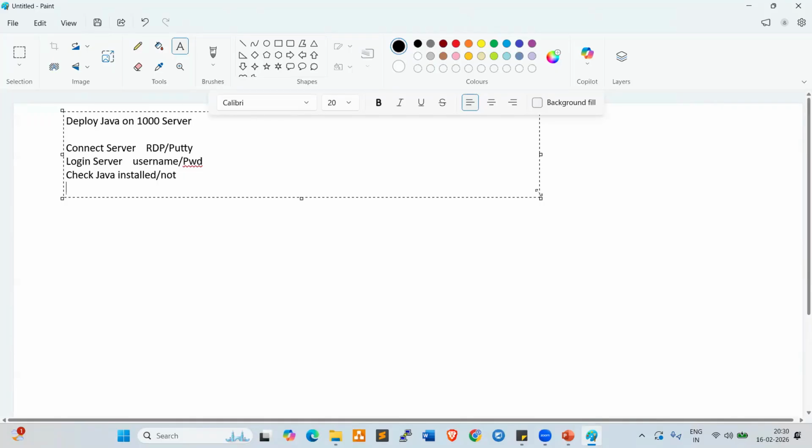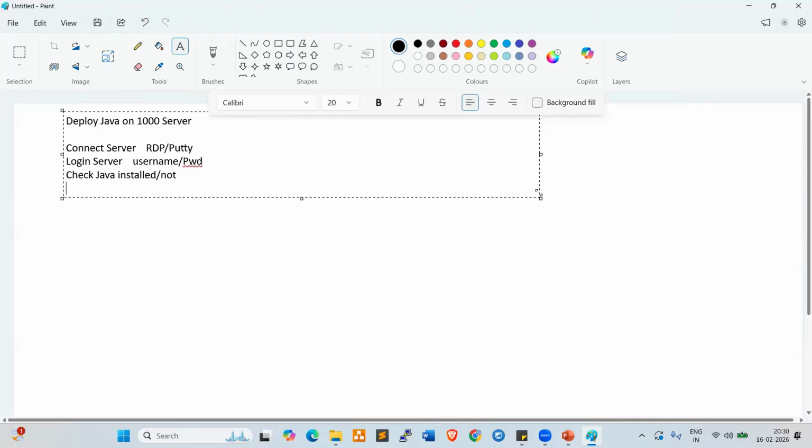In real-time projects, we don't use any pen drives or CDs. Even downloads are not recommended; we should not download from the internet. That is not recommended, as firewalls will be there. So how can we get the package?